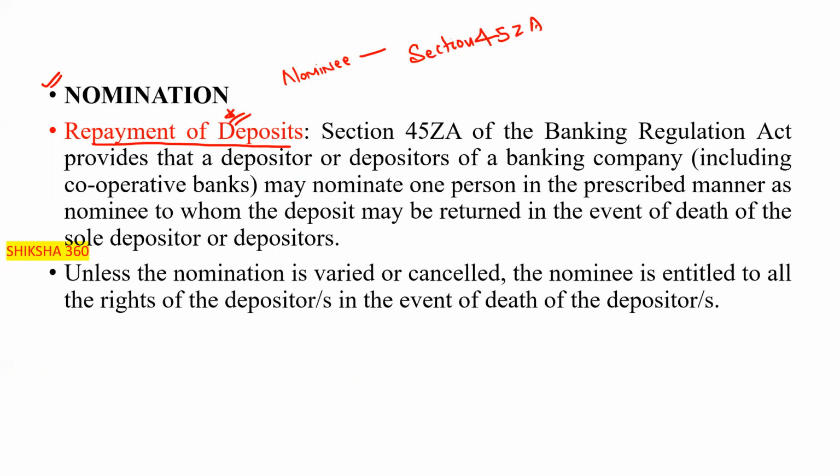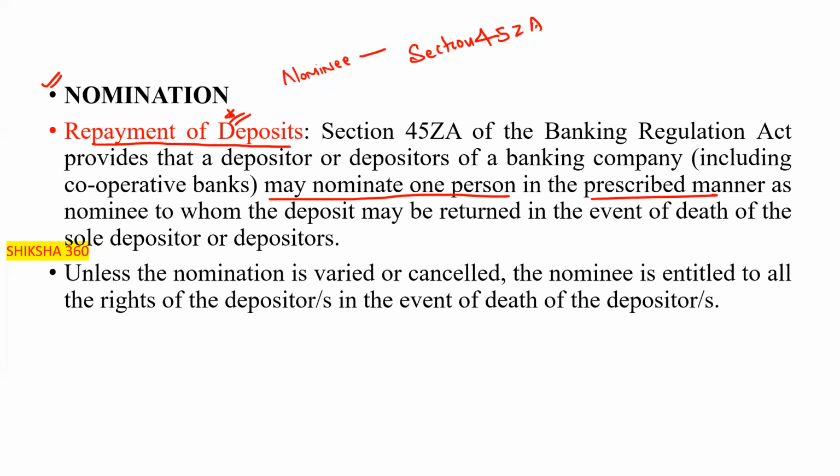Section 45ZA of the Banking Regulation Act provides that a depositor or depositors of a banking company, including cooperative banks, may nominate one person in the prescribed manner as nominee to whom the deposit may be returned in the event of the death of the sole depositor or depositors.